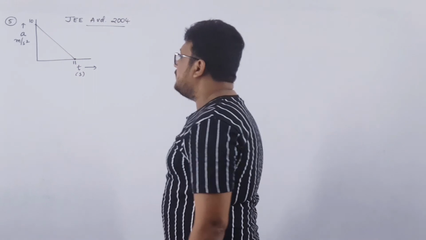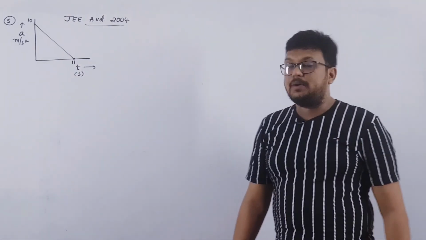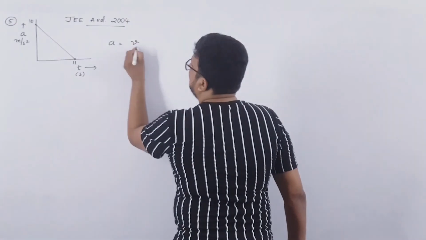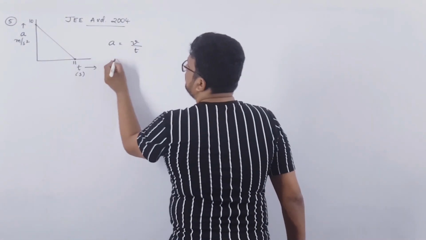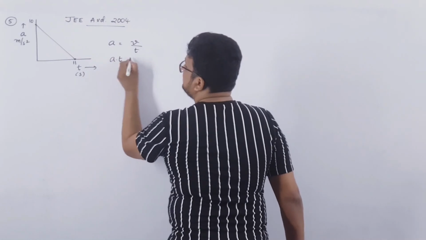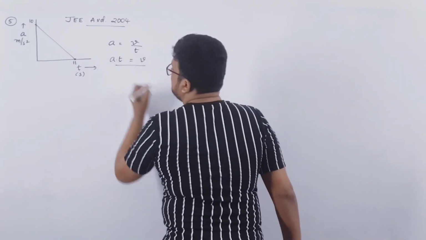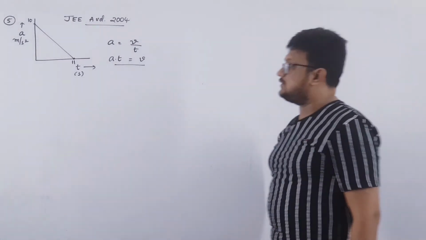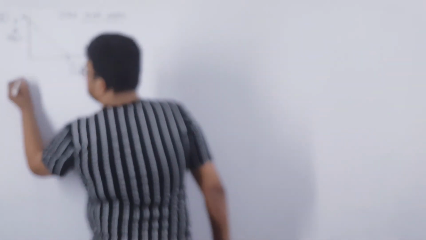Now here we know that if you multiply acceleration into time, look, acceleration is velocity over time, so acceleration into time will be velocity, right? So it means that if we take the area of this graph, it will give us velocity.